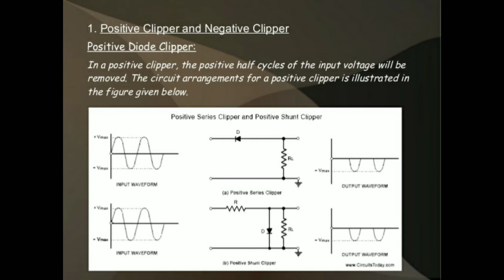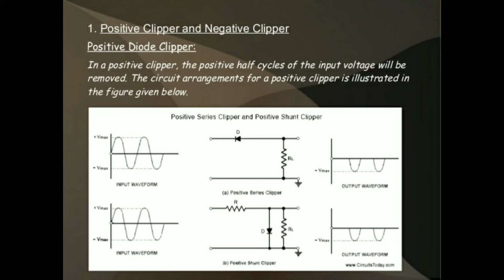In reverse bias, the diode does not conduct, so there is no input passed to the output. That means the output voltage does not pass to the output.